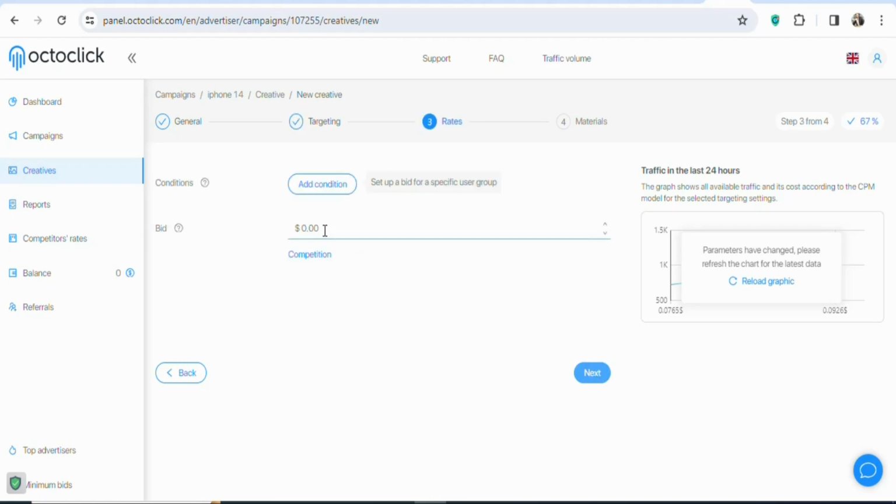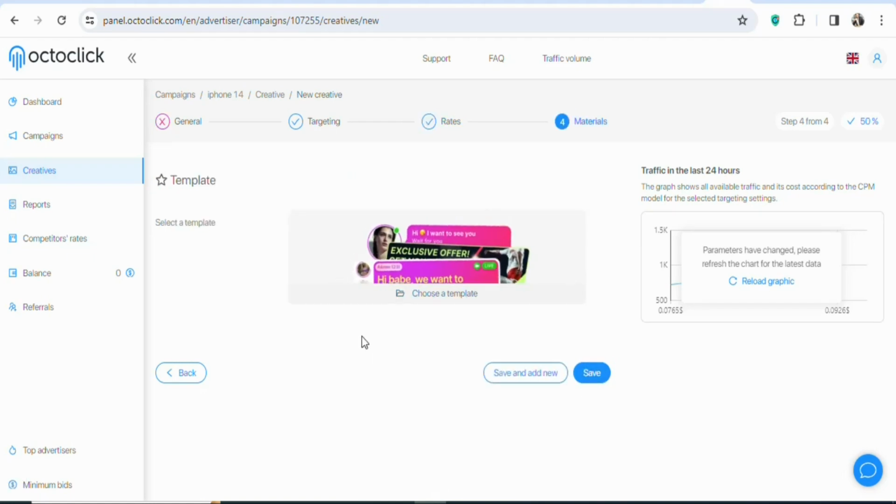Once you click on next, you are going to enter the bid. So enter any amount that you are willing to pay. Just enter any amount. Once you enter the amount that you are willing to pay, click on next. Once you click on next, you have to select a template. This is how the image of the offer is going to appear. If you don't like it, click here so that you can choose a different template.